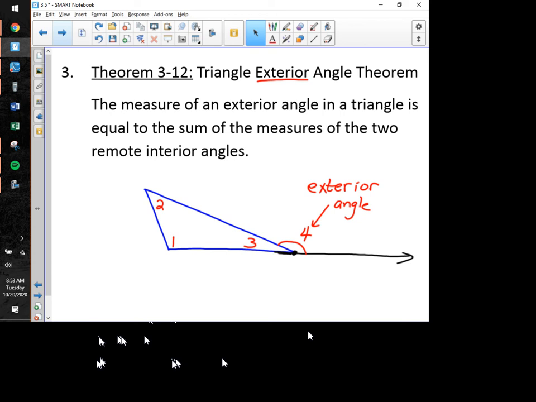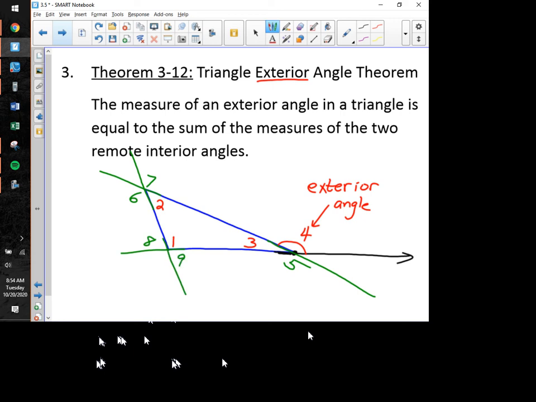There are more. Don't bother writing these down, but there's actually two at every vertex. If I had extended this side instead, angle 5 here would be an exterior angle, and then let's see. Here's angle 6, that's exterior. Angle 7 here is exterior. Angle 8 out here, and angle 9 right over here.